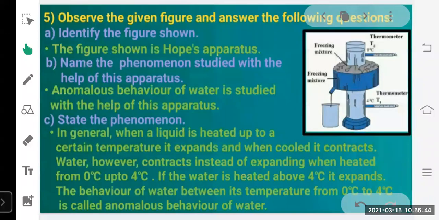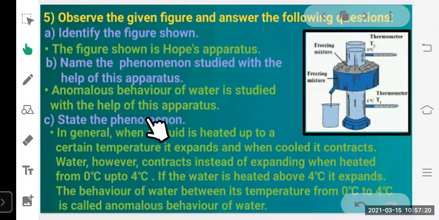Now, next question. Observe the given figure and answer the following questions. If you observe the figure, you can easily identify that this is the figure of Hope's apparatus. Here some questions are asked based on this diagram. Identify the figure shown: the figure shown is Hope's apparatus. Name the phenomenon studied with the help of Hope's apparatus. We just studied that the anomalous behavior of water is studied with the help of this apparatus.